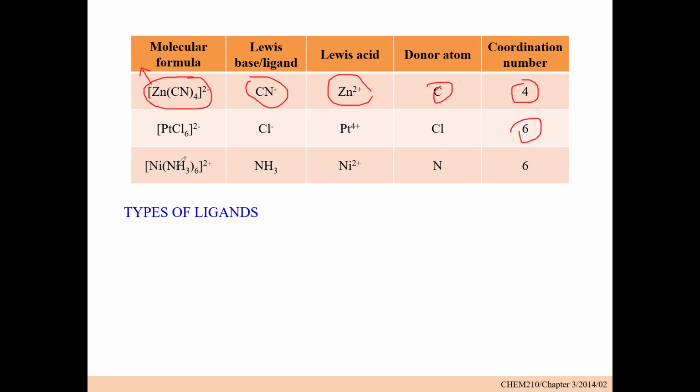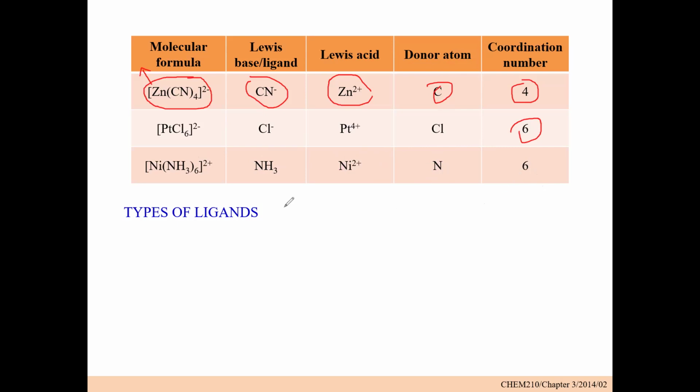And of course, for the ammonia, ammonia is also a monodentate ligand, and it is a neutral ligand because it doesn't have any charge. The central metal ion is nickel, and the atom that donates the electrons in ammonia is nitrogen. The coordination number is 6.